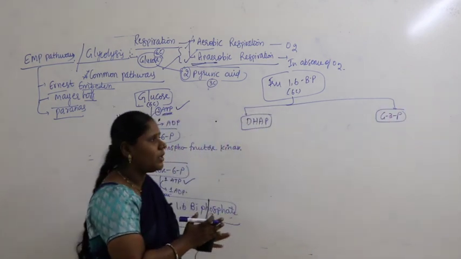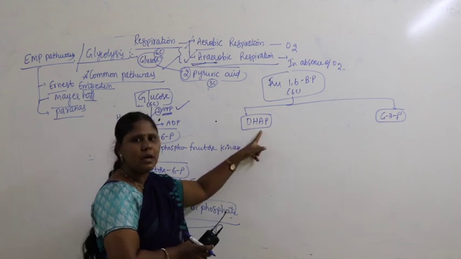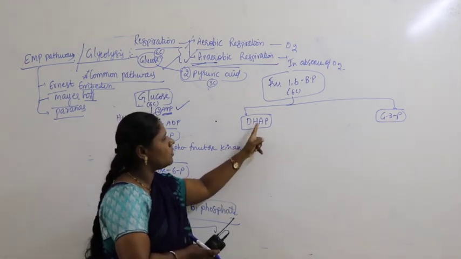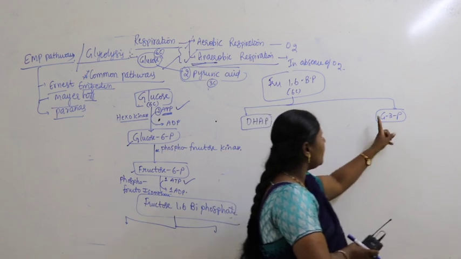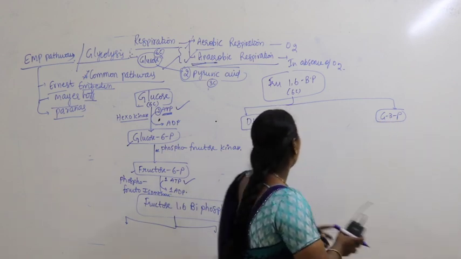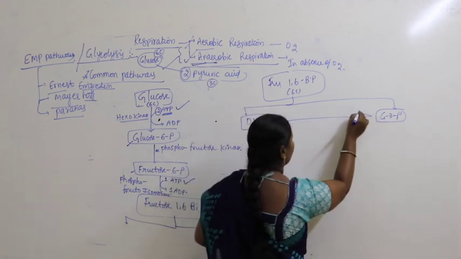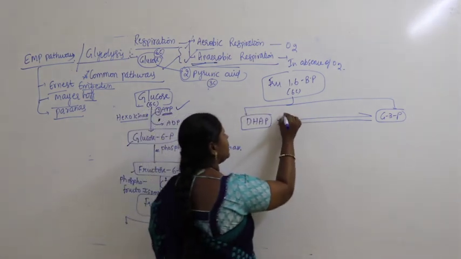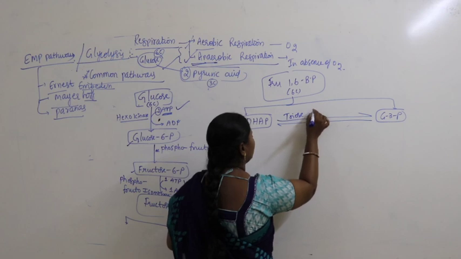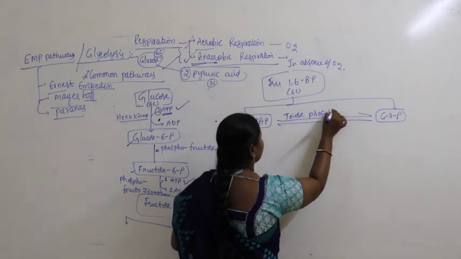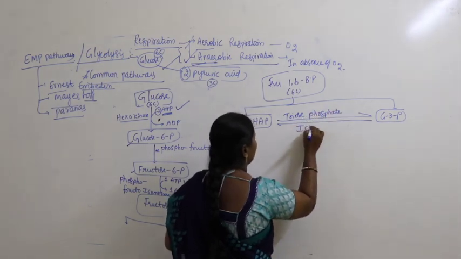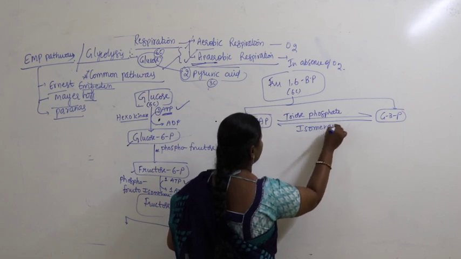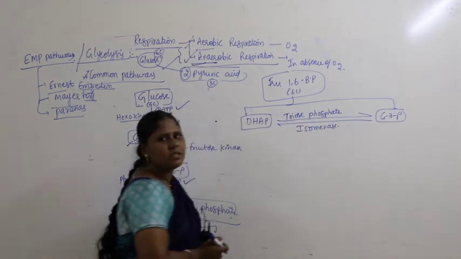In the previous video we studied DHAP, dihydroxyacetone phosphate, and G3P, glyceraldehyde 3-phosphate. These are interconvertible, which means it is a reversible reaction, and this happens with the help of an enzyme called triose phosphate isomerase.